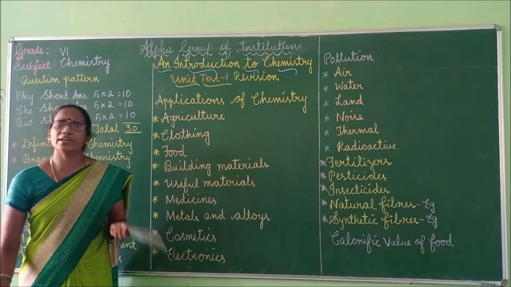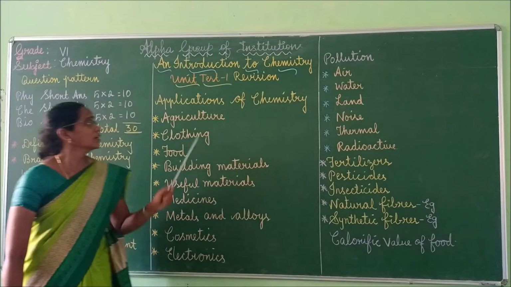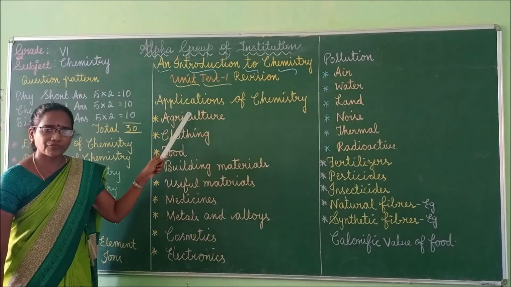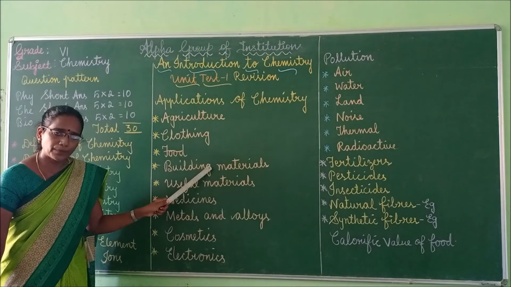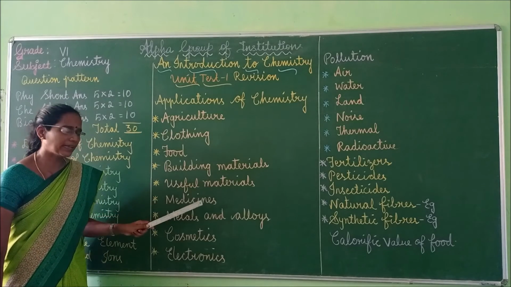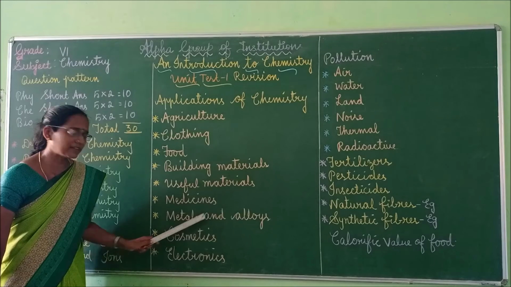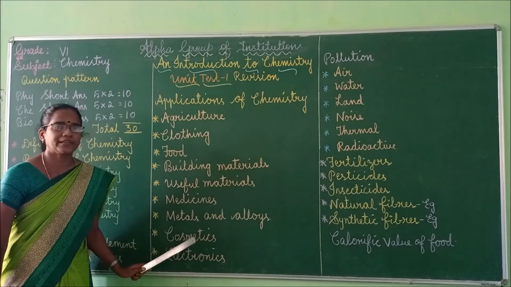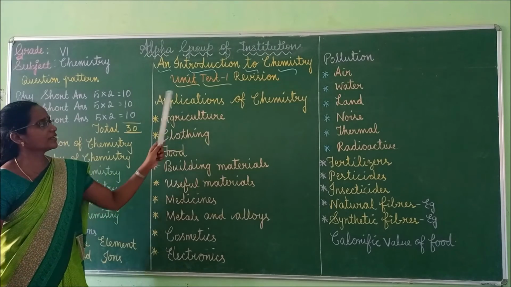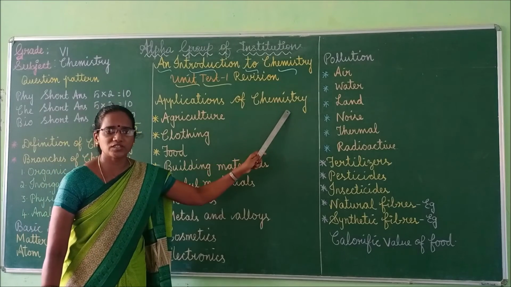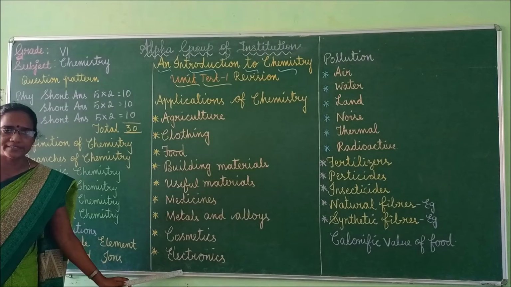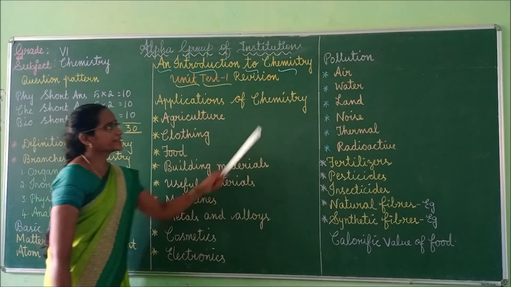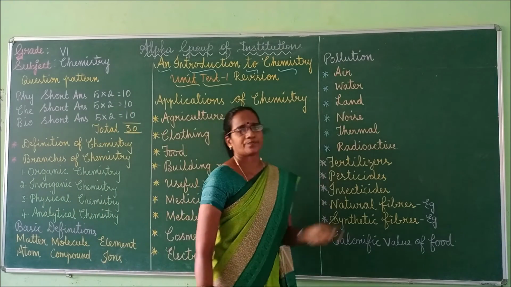Chemistry is used in various fields like agriculture, clothing, food, building materials, useful materials, medicines, metals and alloys, cosmetics, electronics. Mention the applications of chemistry. If you get a question like this, then you have to write all these things, right? Okay. Next we can move to pollution.